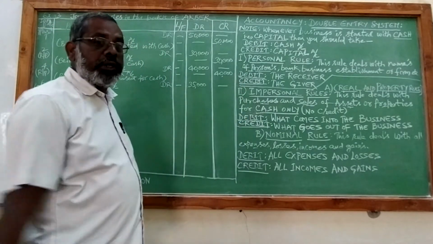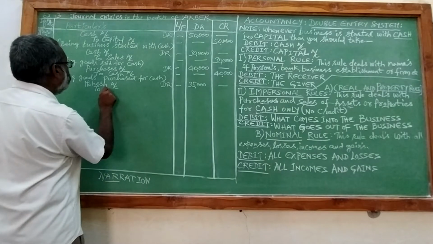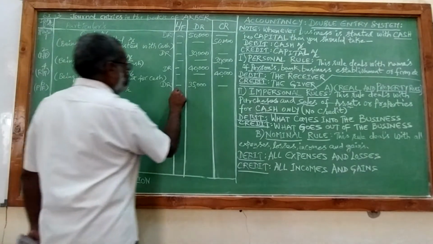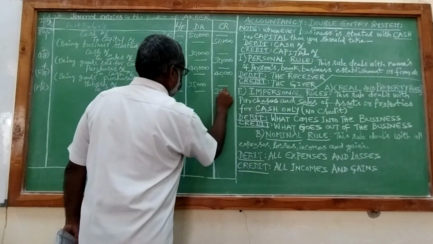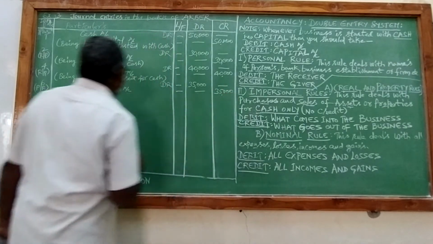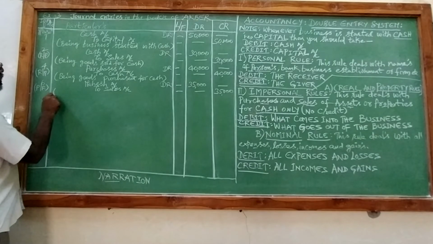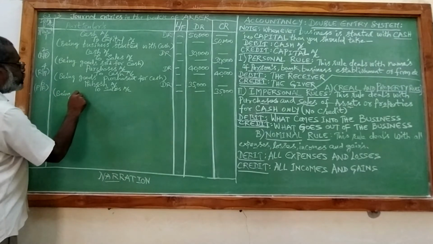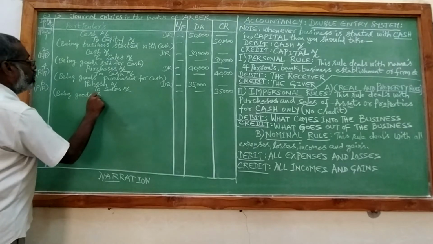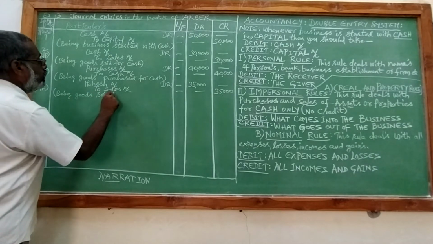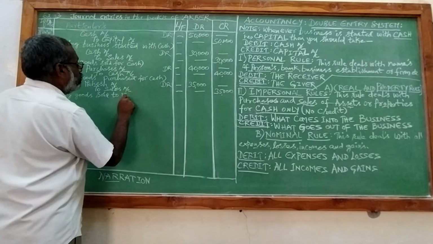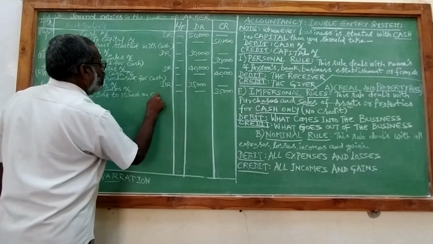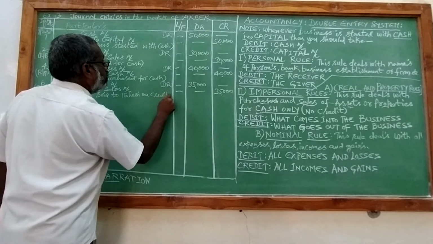We are giving goods in the form of sales. And the narration will be being goods sold to Mahesh on credit.